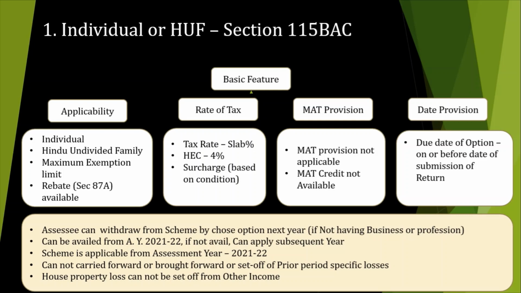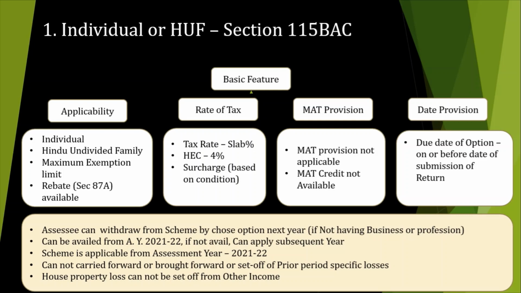It is applicable to individuals and HUF, who can avail a maximum exemption limit of 2.5 lakhs for a normal person, 3 lakh for a senior citizen, and 5 lakh for a super senior citizen. He is also eligible to claim the rebate if his total net income is up to 5 lakh rupees, so he can get the benefit of a 12,500 rupees rebate.